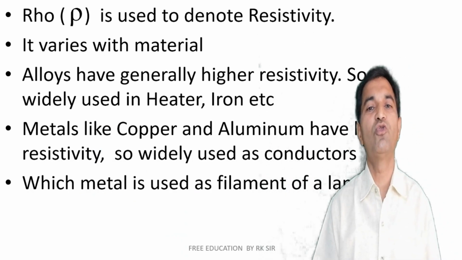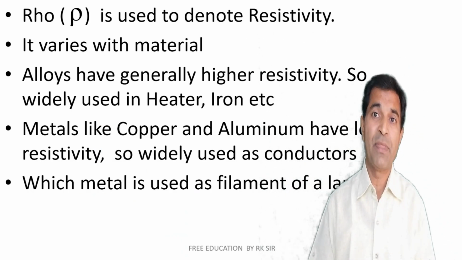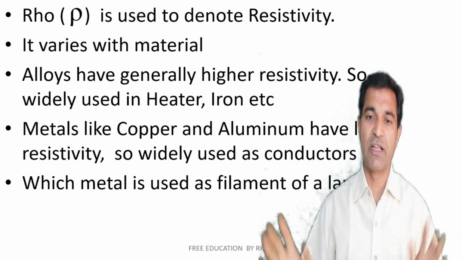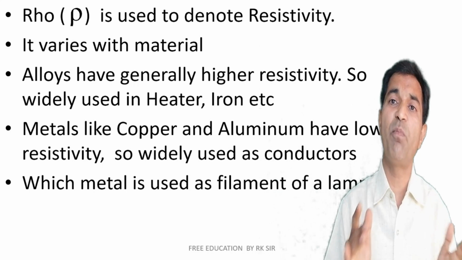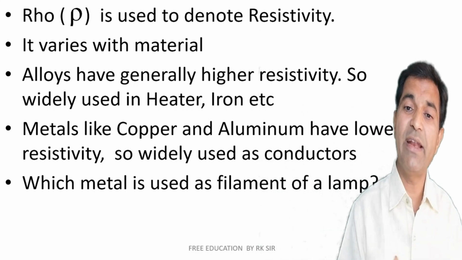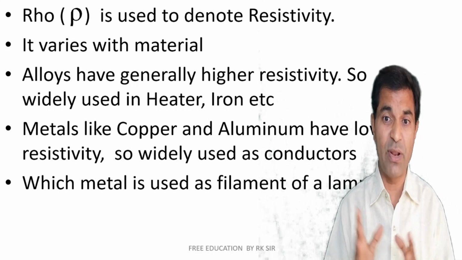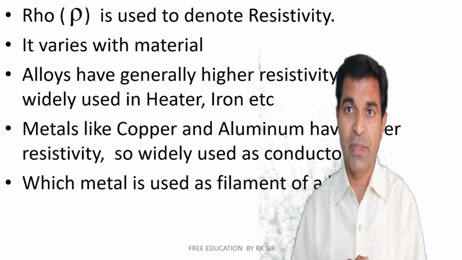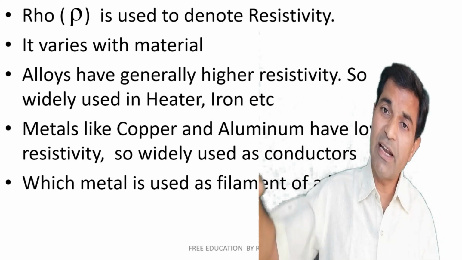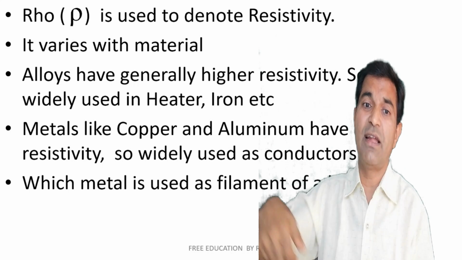Actually, rho is used to denote the resistivity of a material. It is constant for a material, but it varies from material to material. Alloys, which are a mixture of different metals, generally have higher resistivity. So they are widely used in heaters, irons, etc. For example, the alloy nichrome, that is nickel, chromium, manganese, etc., is widely used in heaters, irons, etc.